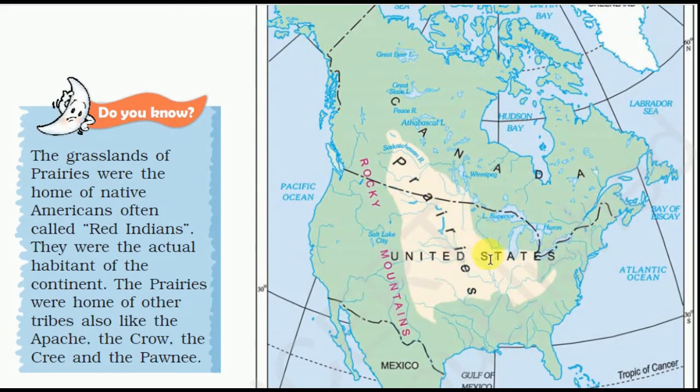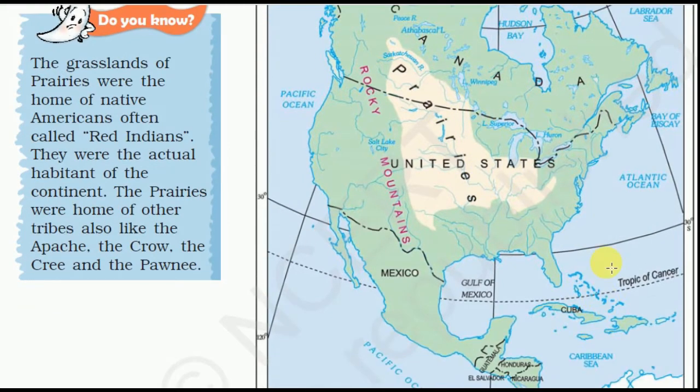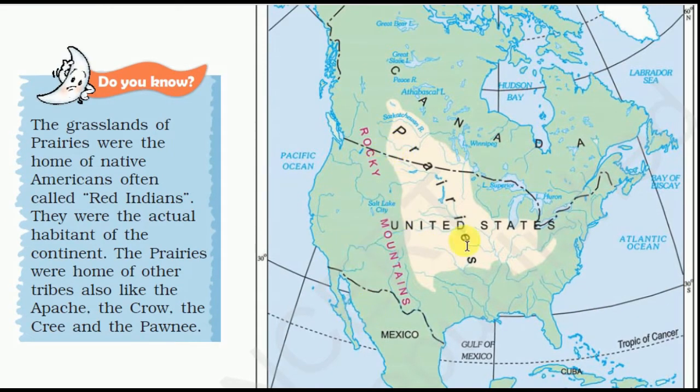These prairie grasslands lie about 30 degrees north. These are the temperate zones between 30 degrees and 60 degrees, and these are the prairies, lying in some part of the USA and some part of Canada. Here is the river Saskatchewan, and here is the Mississippi. On the western side there are the Rocky Mountains, and on the eastern side there is Lake Superior.